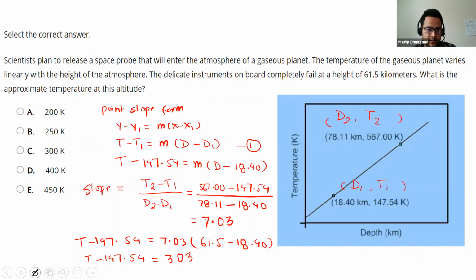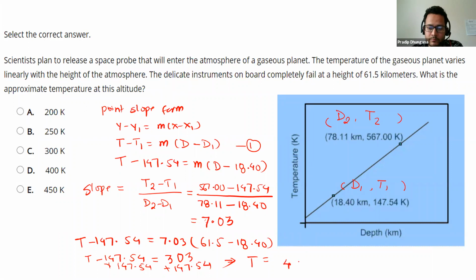Now let's add 147.54 on both sides. So that means your T becomes 303 plus 147.54.